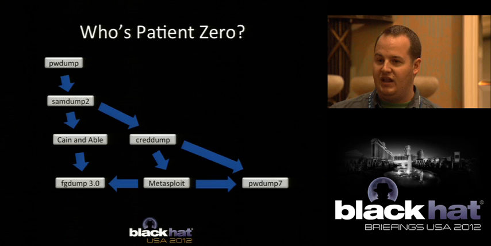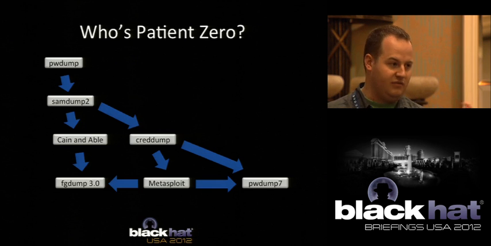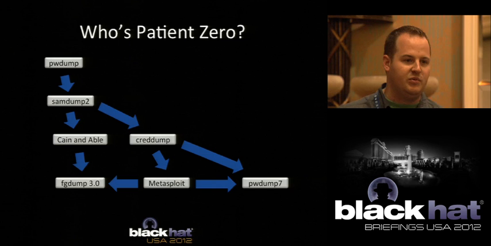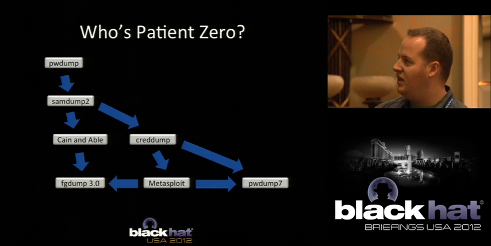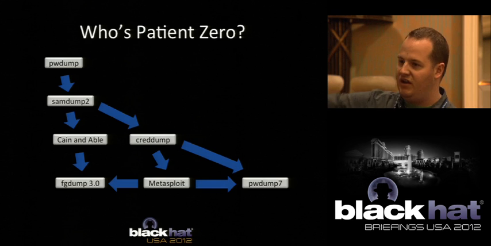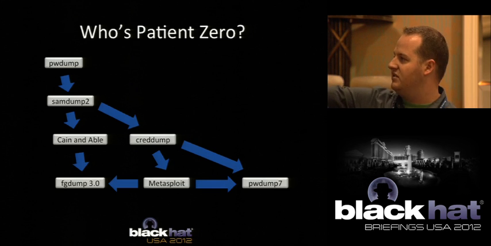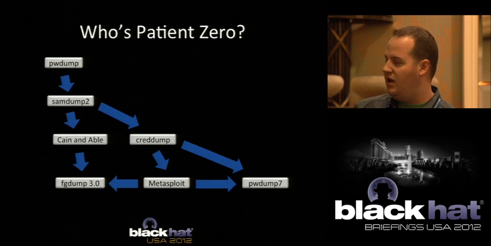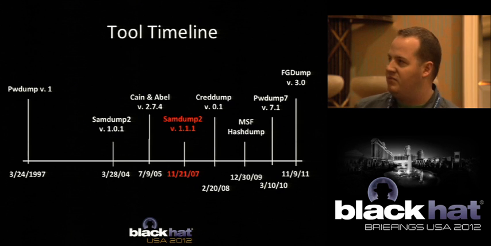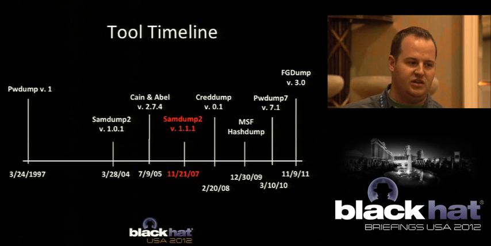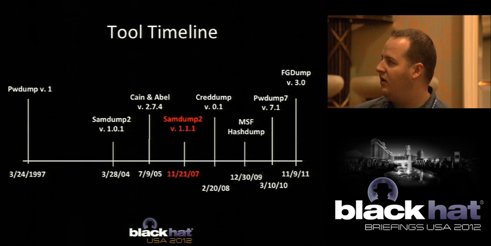What we found out was that pwdump1 is one of the first tools ever to implement this logic. And as you can see from the relationships we've drawn here, these show the influence over time, how these tools influenced each other based on our research. We thought that was kind of cool. But when you look at it from a timeline perspective, you can see that pwdump was created back in '97. So this is an issue that goes all the way back to '97. We've been pulling bad hashes up until now.